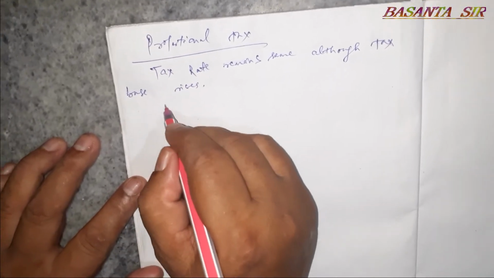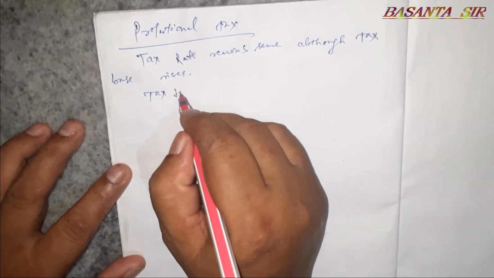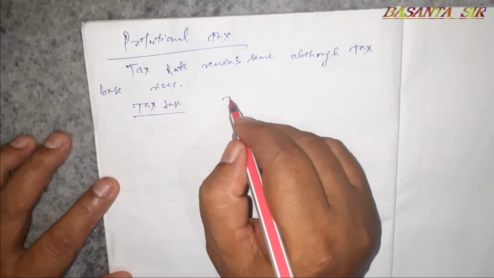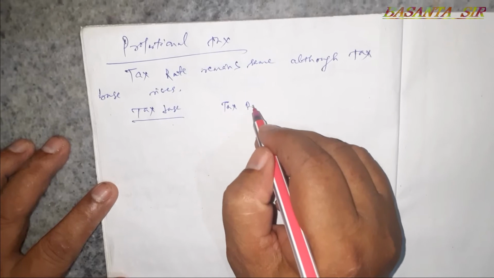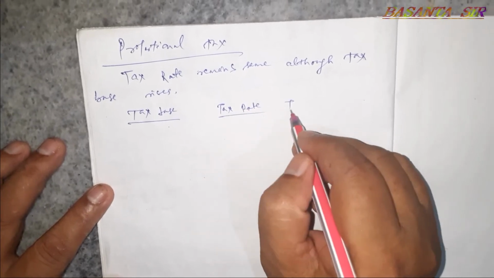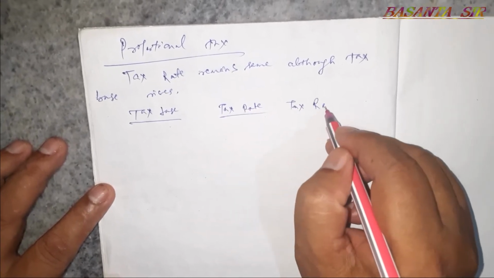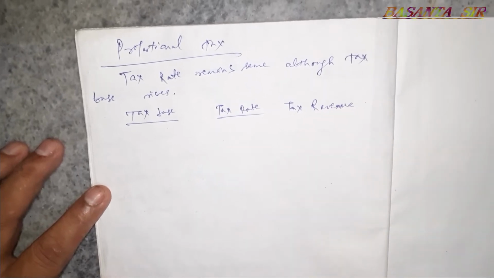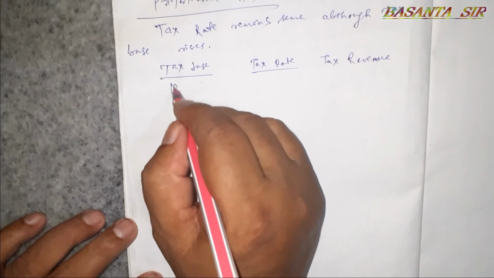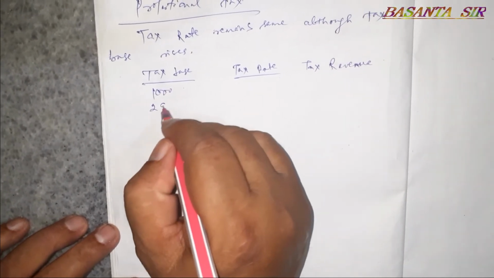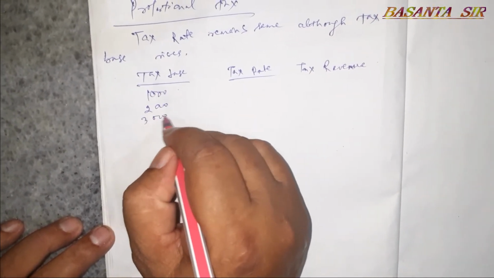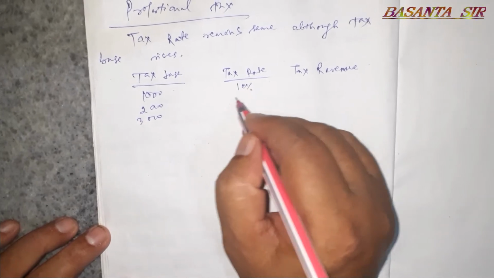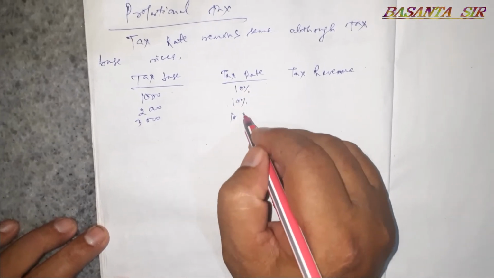Taking a table, tax base, tax rate and tax revenue, we find 1000, 2000 or 3000, the income rises, but tax rate is same, 10%.